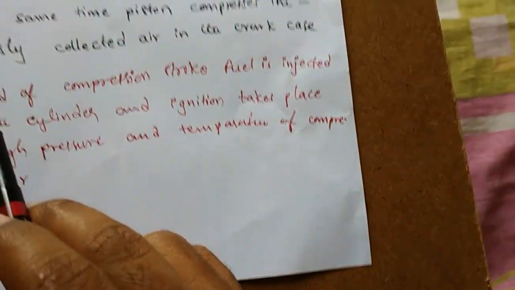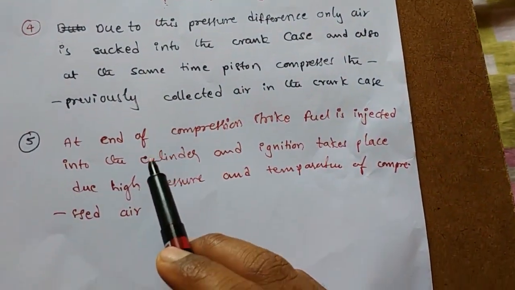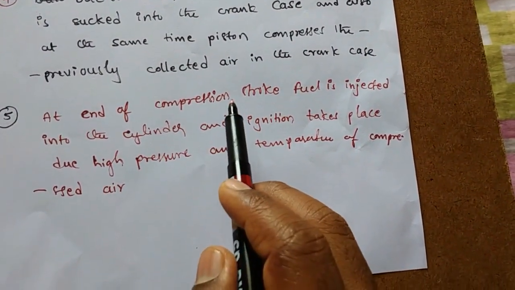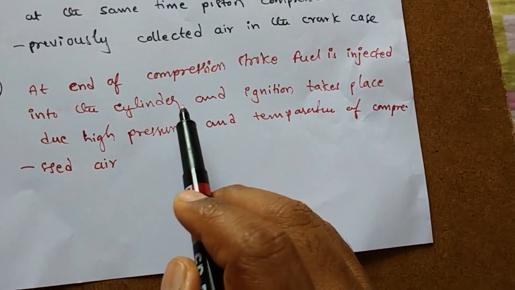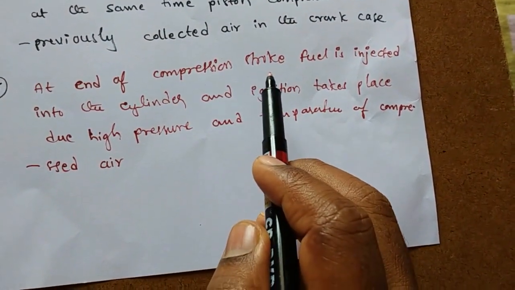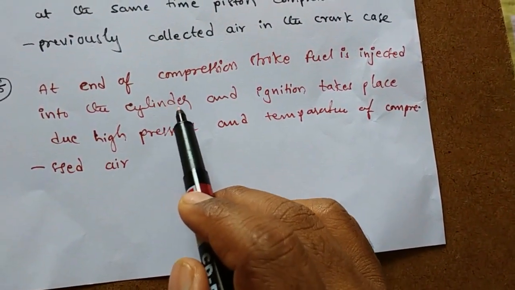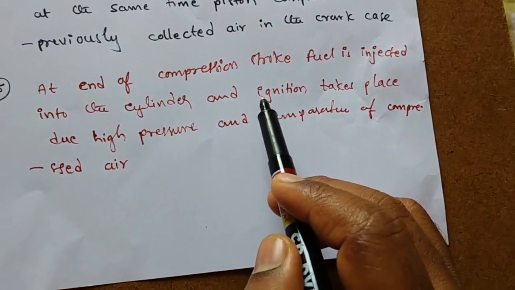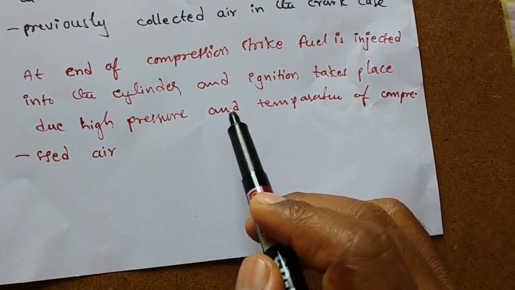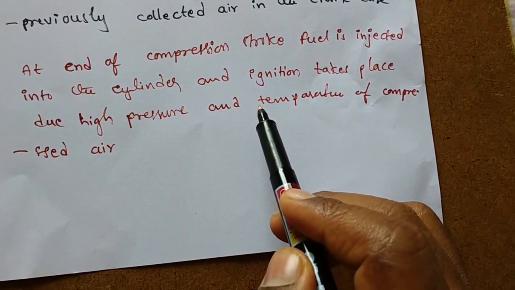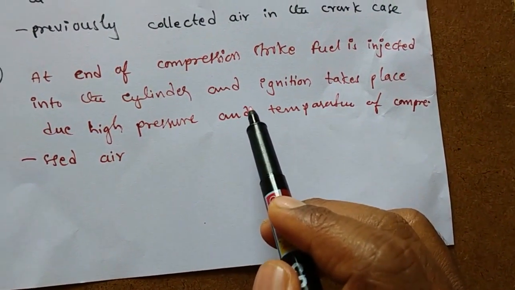Next, fourth point. At the end of the compression stroke, fuel is injected into the engine cylinder, and the ignition takes place due to the high pressure and temperature of the compressed air.